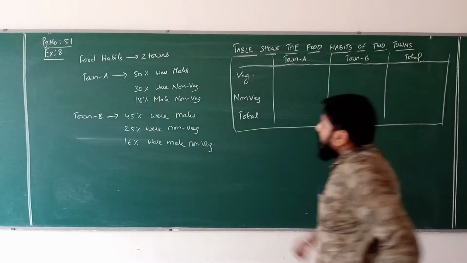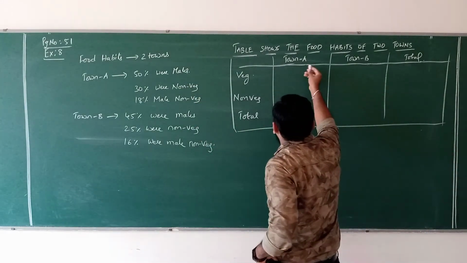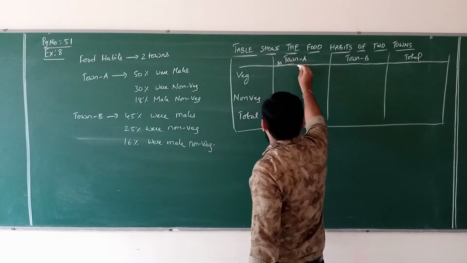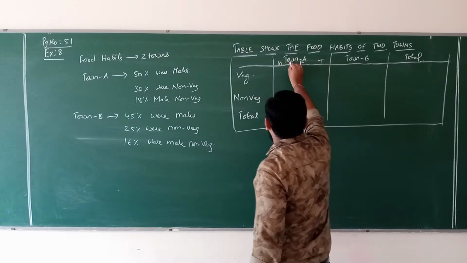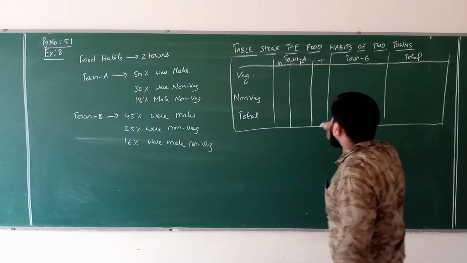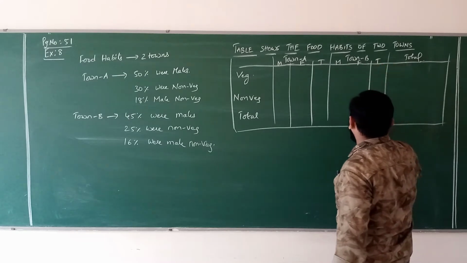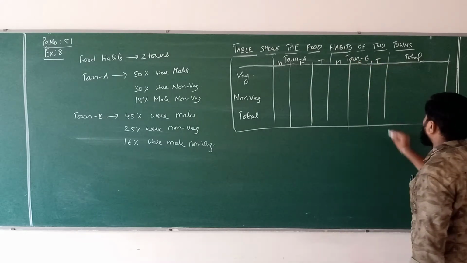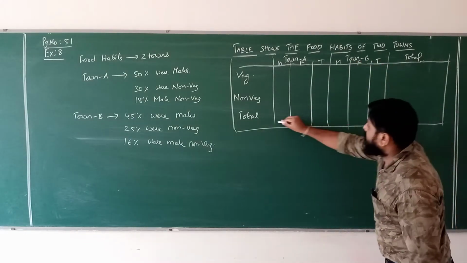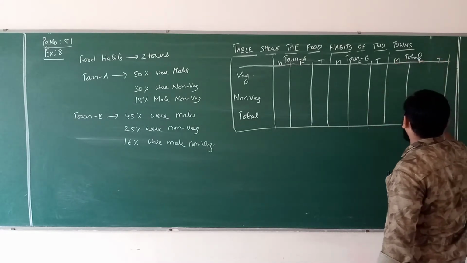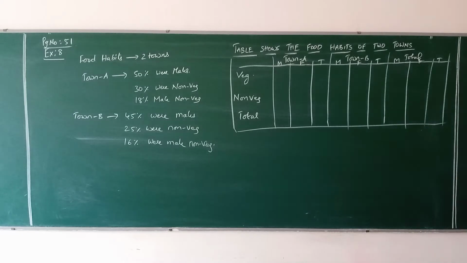Now under that, males, females, that is also given. Male, female, total under town A, and here also male, female, total. Now, as per the given information, just fill the tables.